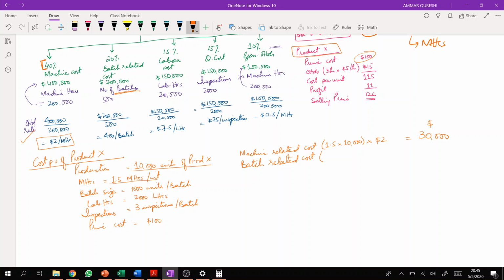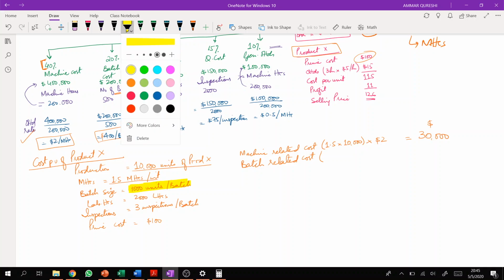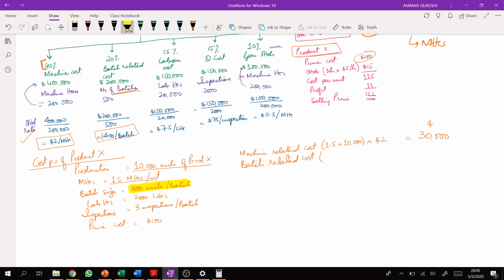Batch related cost is dependent upon the number of batches, and it's around $400 per batch, right? So if you are manufacturing one batch, there will be around $400 cost associated with that batch. Now how many batches are we manufacturing? See, batch size is 1000 units per batch. That means in one batch the company is manufacturing 1000 units. And how many units do we need to manufacture? We need to manufacture 10,000 units.